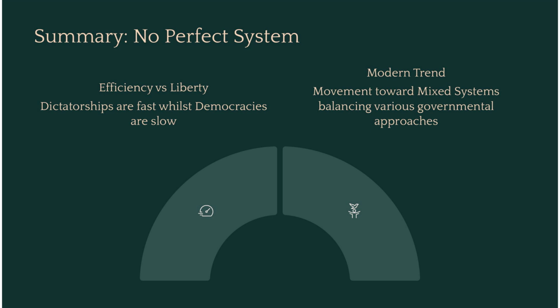To wrap up, it is important to realize there is no perfect system. It is always a trade-off. Dictatorships are fast and efficient because one person decides, whilst democracies are slow because they value liberty and debate. The modern trend is a movement toward mixed systems. Countries are increasingly balancing various governmental approaches to find the structure that works best for their people.